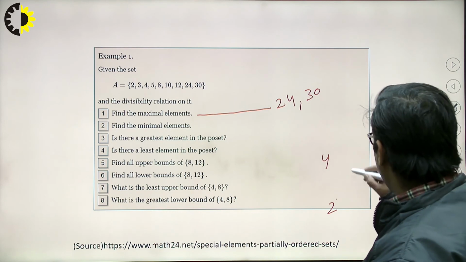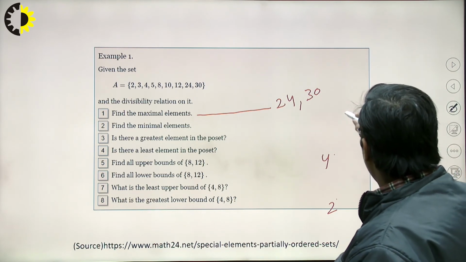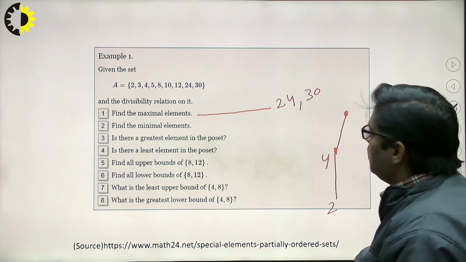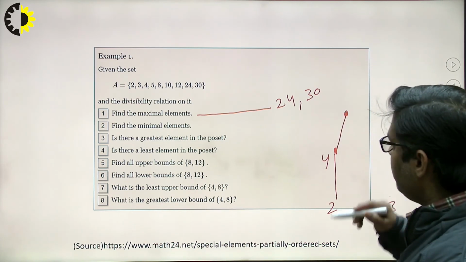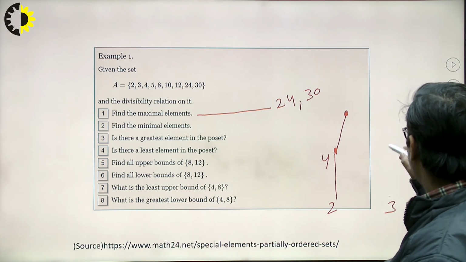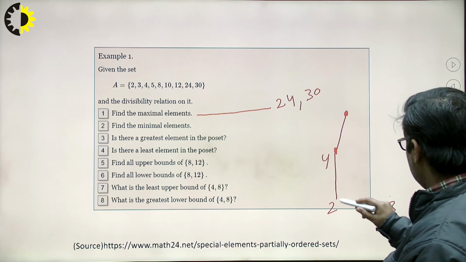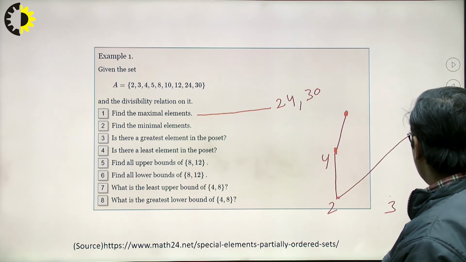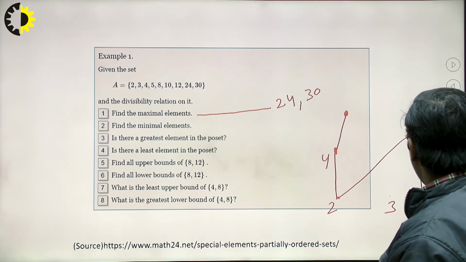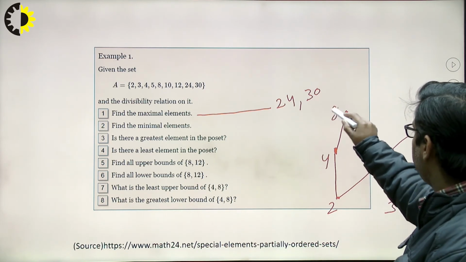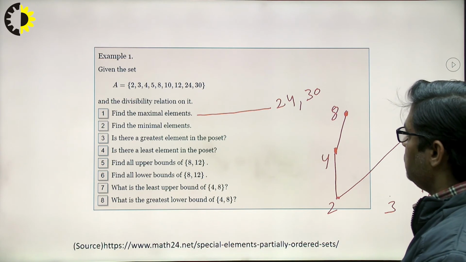Next is 8. 2 divides 4, 4 divides 8. What about 10? If I place 10 here, 2 divides 10 and 5 divides 10. But 8 cannot divide 10, so there is no relationship.